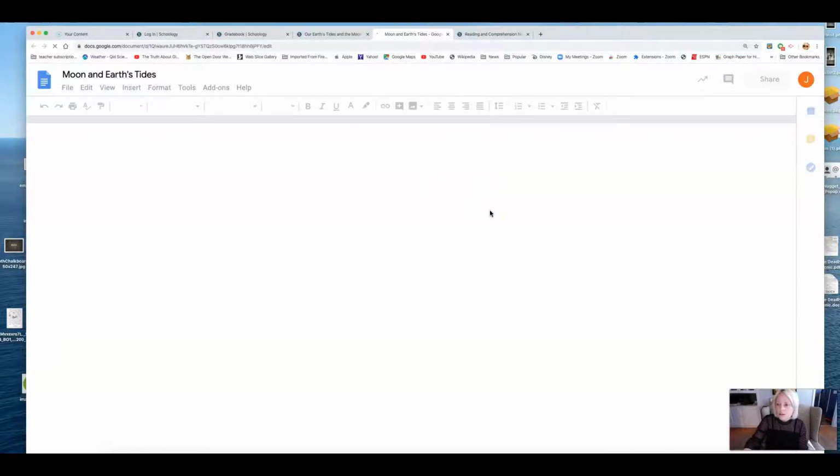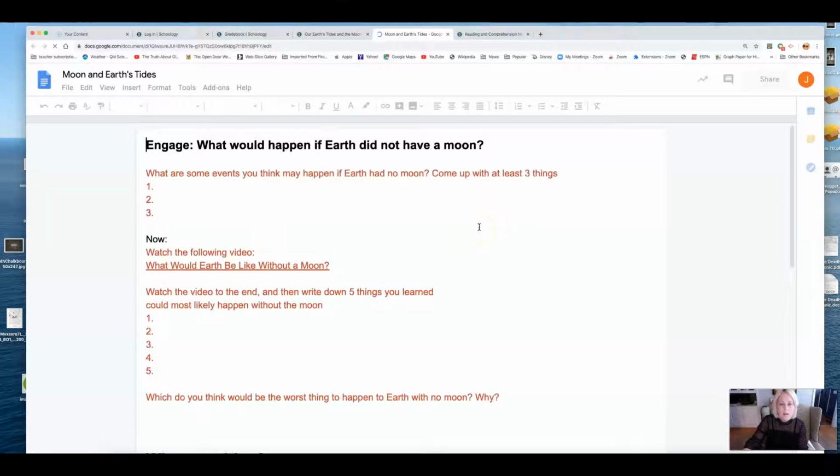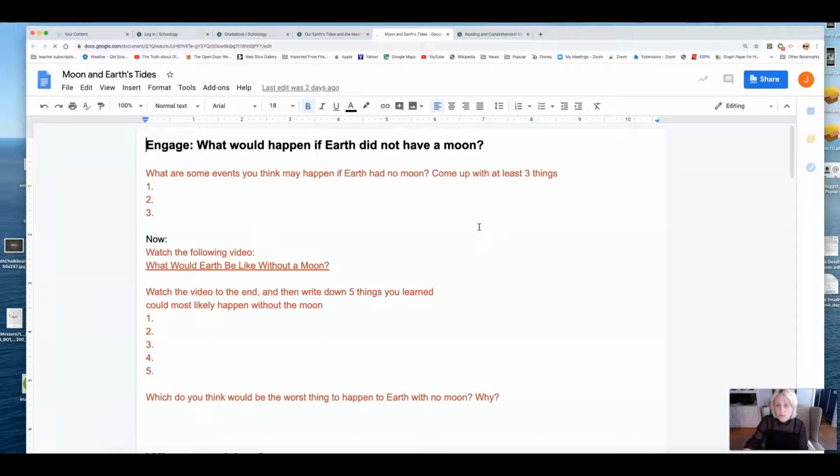When the Google Doc opens, you're going to see basically what you should complete for the week. I'm not going to add more this week. Engage is basically, I want you to think about what would happen if Earth did not have a moon. What are some events you think may happen if Earth had no moon? Come up with at least 3 things.